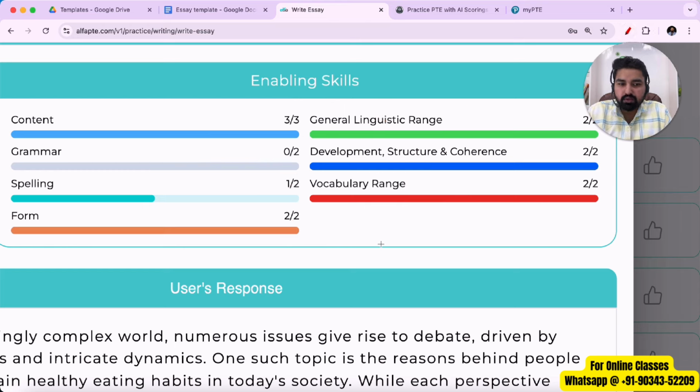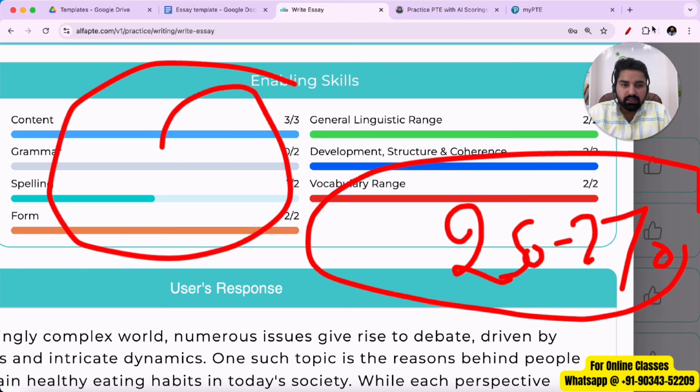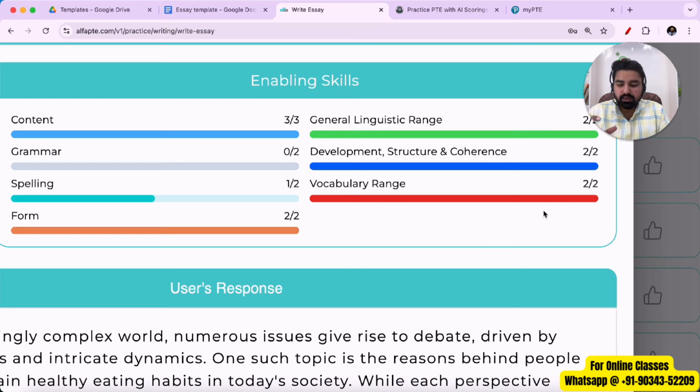If you have written less than 200 words, you will get fewer marks in your form, this 4th enabling skill. You may write more than 200 words. Let's say a student has written 250 words or 270 words. Still, if the words are not related to the given topic, he or she may get a 0 in the entire essay. So a lot of students have this misconception. They often say, sir, I've written 270 words, I've written 250 words, but why did I get 0 marks in my extended writing? This is the reason, because whatever you have written is not related to the given topic. So you need to insert more topic related words. That's how you will score good marks in your essay writing.